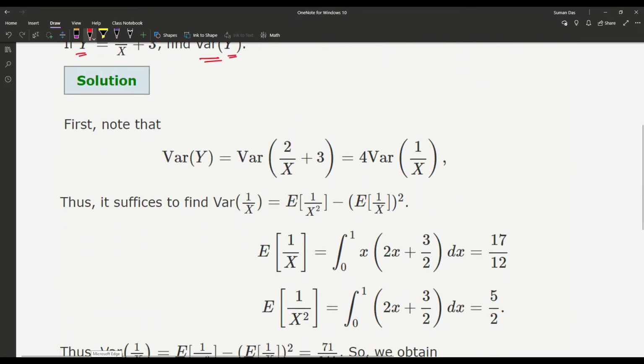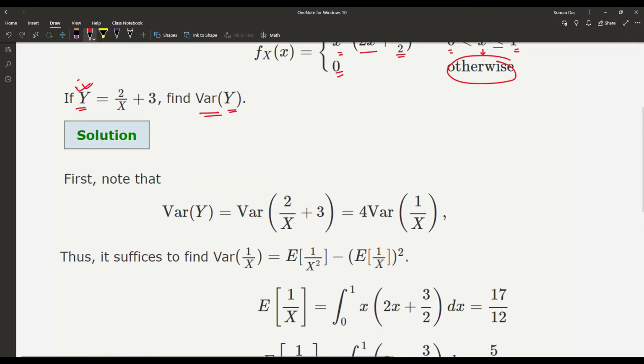According to the solution, we have to find the variance of Y. Now Y means 2 by X plus 3, so we may write it as variance of 2 by X plus 3, and that becomes 4 into variance of 1 by X. How?